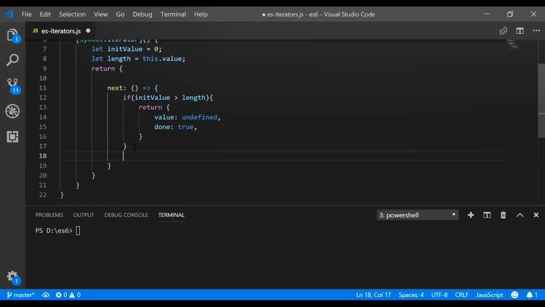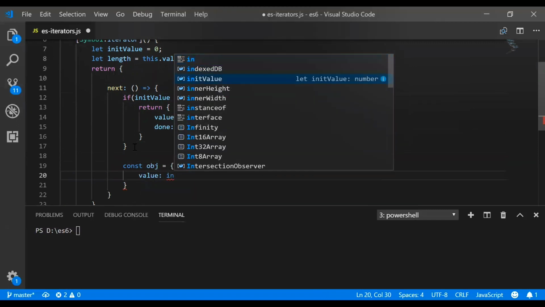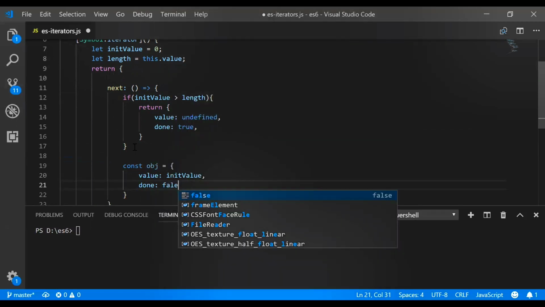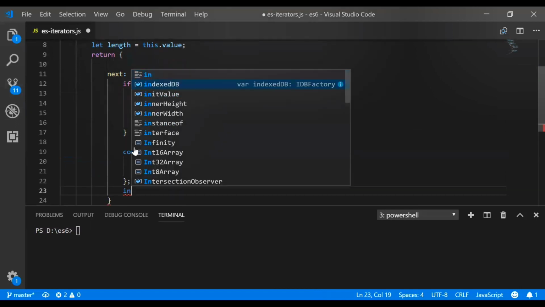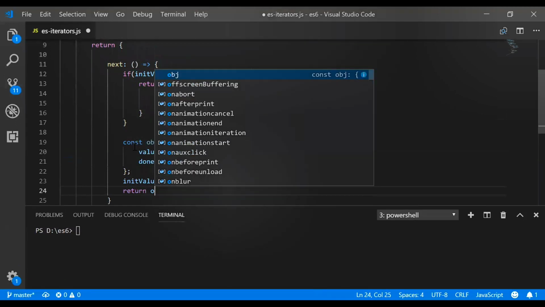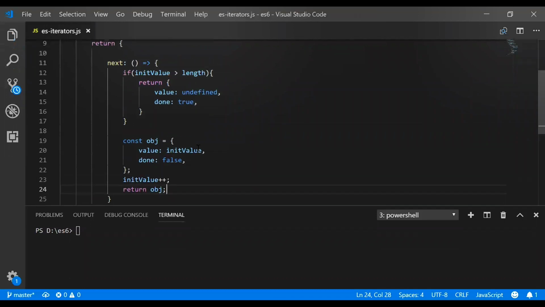Or else we will return an object that will have value equal to the initial value, and done will be false. After that we will do initial value plus plus and return the object.